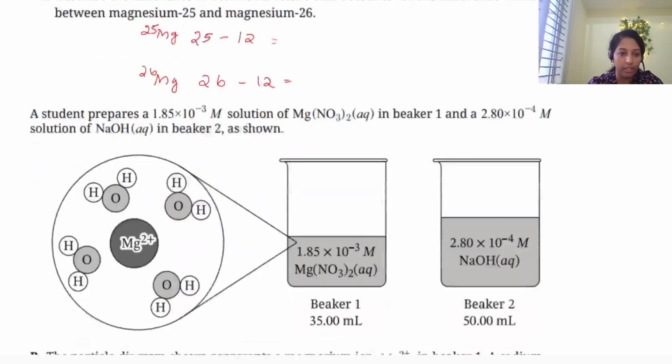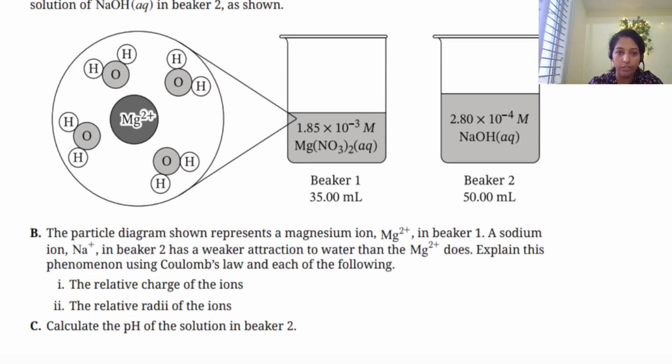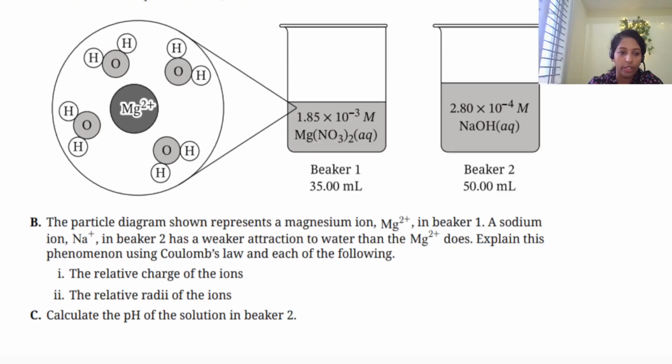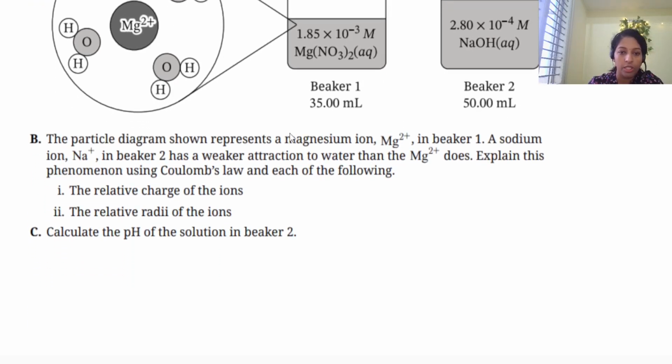Then the third question. They were taking some magnesium nitrate and NaOH solution, with some molarity given. The question is about interaction with water. What I felt about this exam is that it's super easy, because they already gave all the answers. You just need to explain why it is so, and the clue is also given, isn't it?